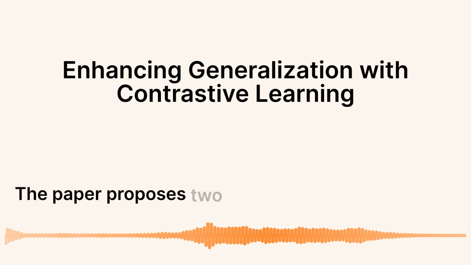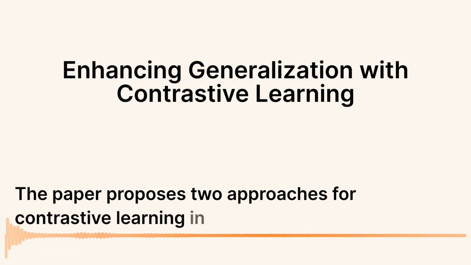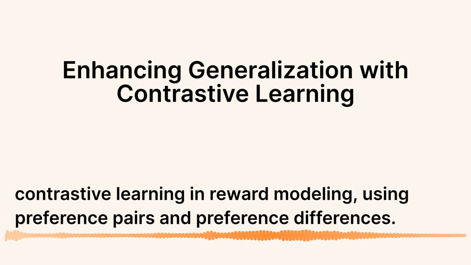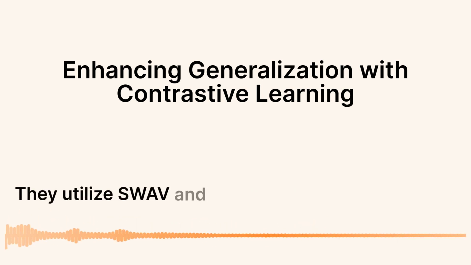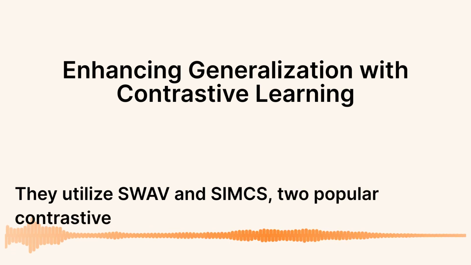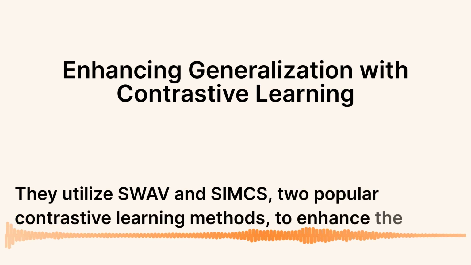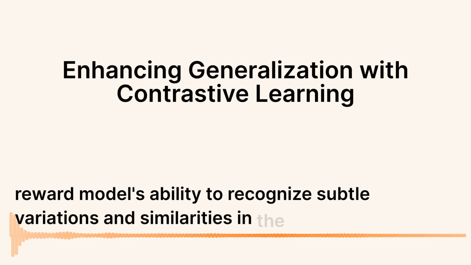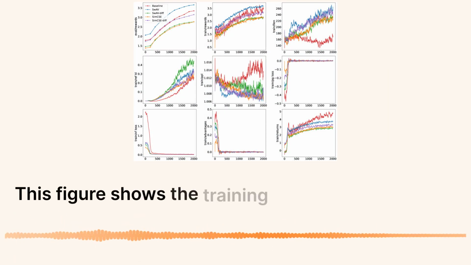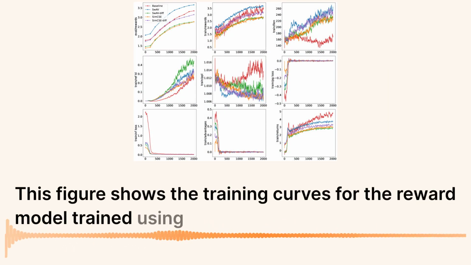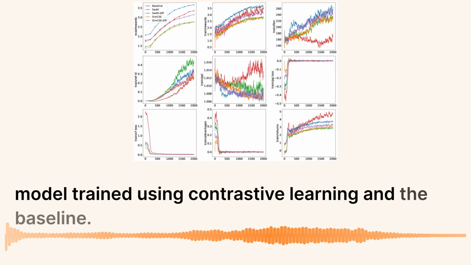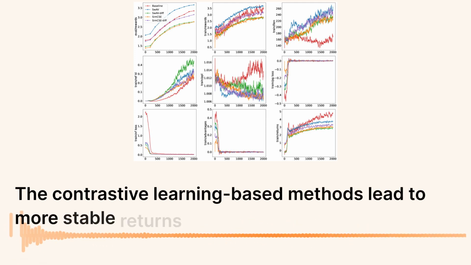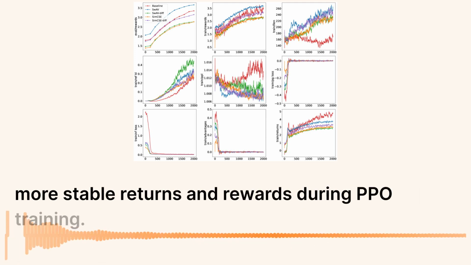The paper proposes 2 approaches for contrastive learning in reward modeling, using preference pairs and preference differences. They utilize SwAV and SimCSE, 2 popular contrastive learning methods, to enhance the reward model's ability to recognize subtle variations and similarities in the data. This figure shows the training curves for the reward model trained using contrastive learning and the baseline. The contrastive learning-based methods lead to more stable returns and rewards during PPO training.